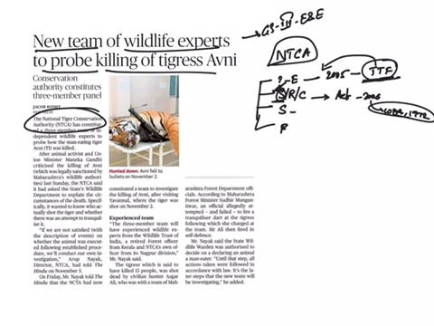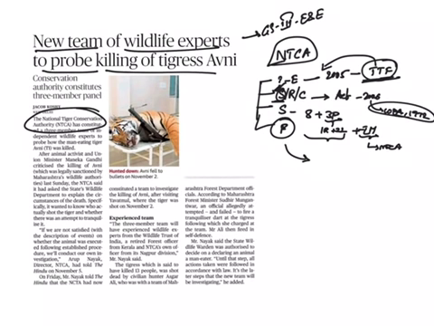And this NTCA consists of 8 expert members and 3 members of Parliament, 1 from Rajya Sabha, 2 from Lok Sabha, and the Environment Minister is the chairperson of this National Tiger Conservation Authority.